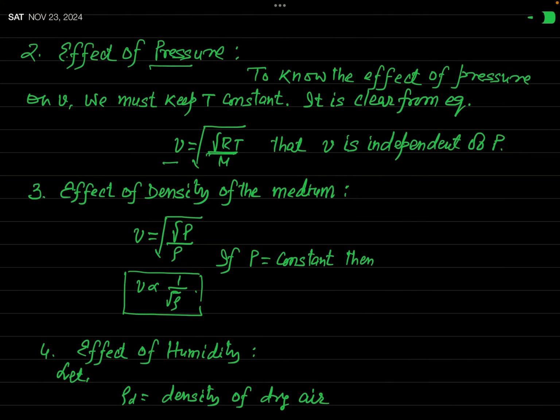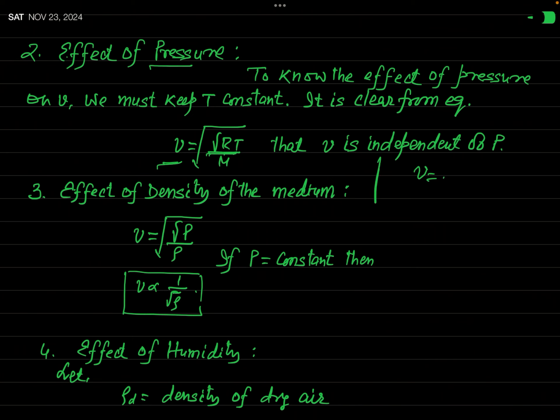And if your aim is to know the effect of pressure, you must take temperature constant, because temperature is another factor which affects the velocity of sound. So when temperature is constant, you can see that by changing pressure there will be no effect on this velocity. So you can say that this velocity is actually independent of pressure.